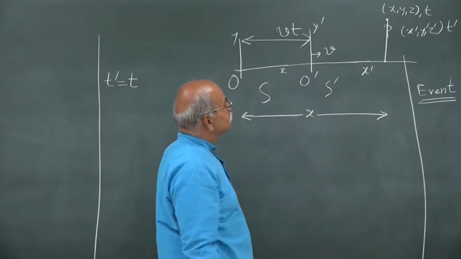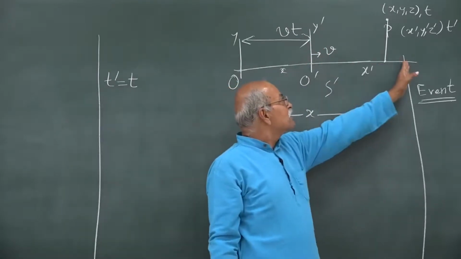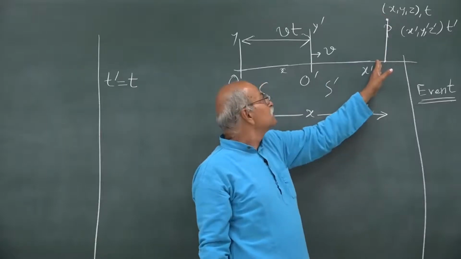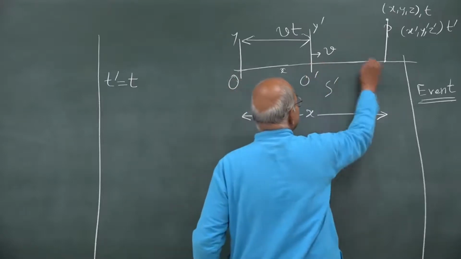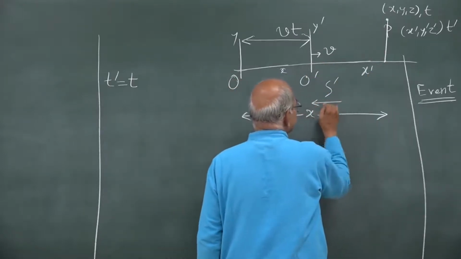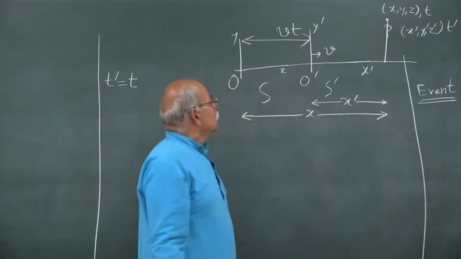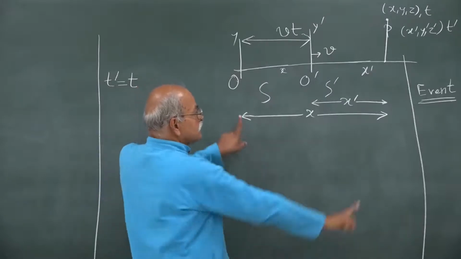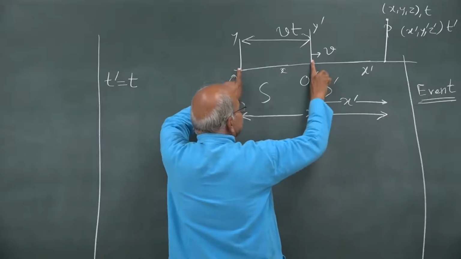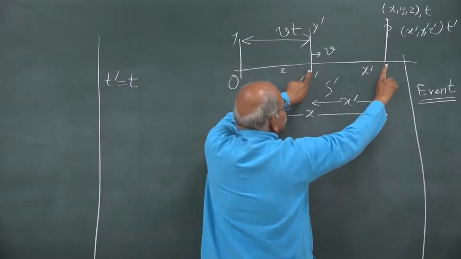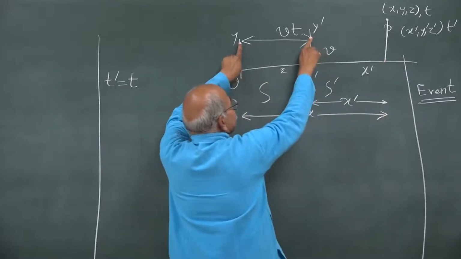And what is x prime? To get x prime, once again you drop a perpendicular on the x prime axis, which will be the same, and then from the origin you find the distance, that is x prime. So from here to here this is x prime. And what you see is that this x is equal to this v t plus this x prime, or x prime is equal to x minus v t.